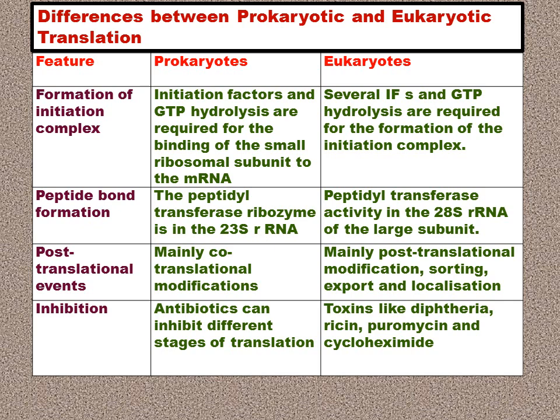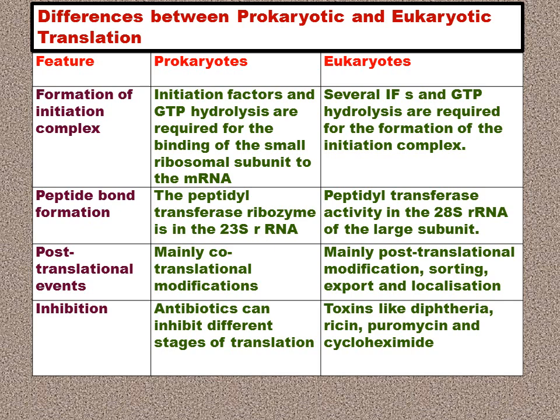For the peptide bond formation, the peptidyl transferase enzyme is a ribozyme. It's an example of a ribozyme, and it is present in the 23S of the ribosomal unit of the ribosome in prokaryotes, whereas the peptidyl transferase activity is in the 28S ribosomal unit of the larger subunit of the eukaryotes. The post-translational events are mainly co-translational modifications in prokaryotes, and the antibiotics which are active in the prokaryotes will be discussed. They are different from those in eukaryotes.